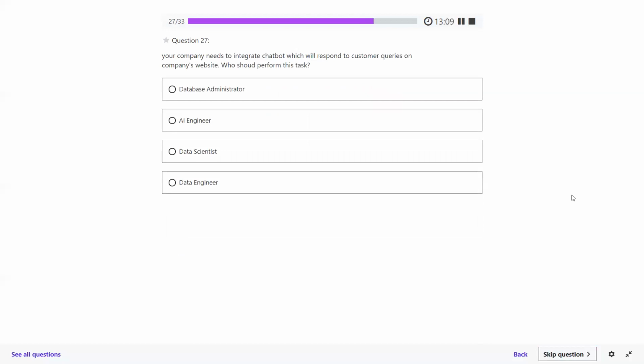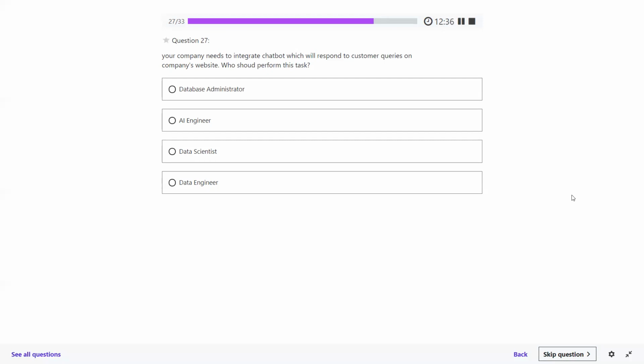Your company needs to integrate a chatbot which will respond to customer queries on the company's website. Who should perform this task? Database administrator, AI engineer, data scientist, or data engineer? Just focus on the question again. Your company needs to integrate a chatbot to respond to customer queries on the company's website. Who should implement this?